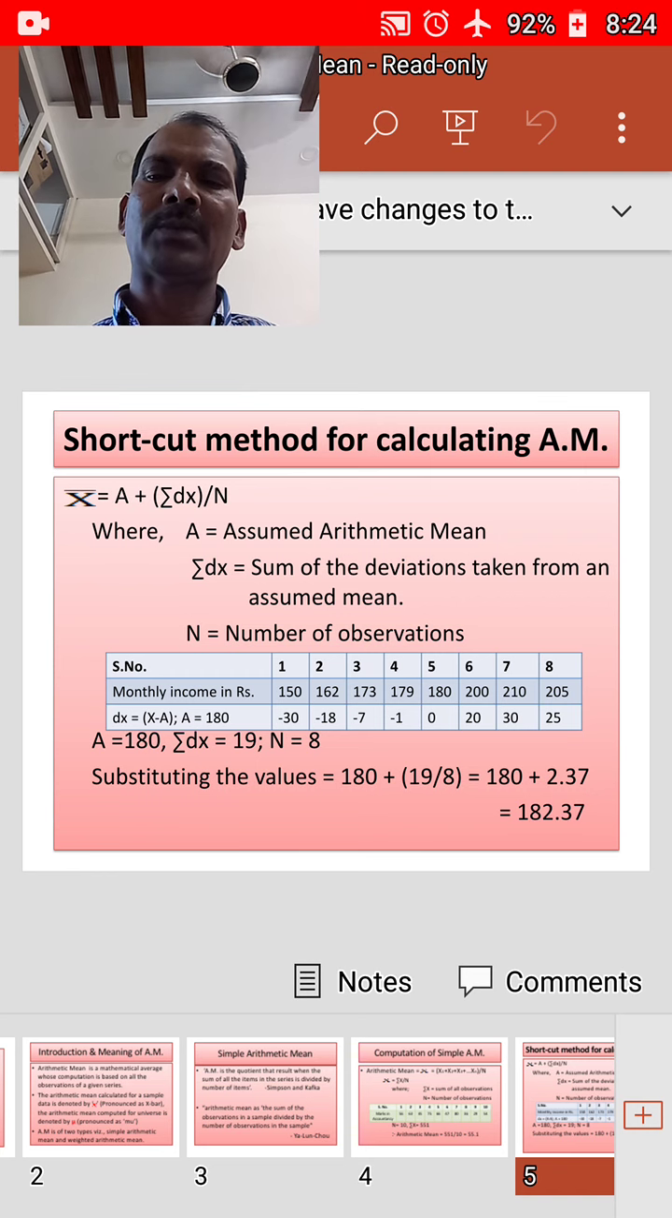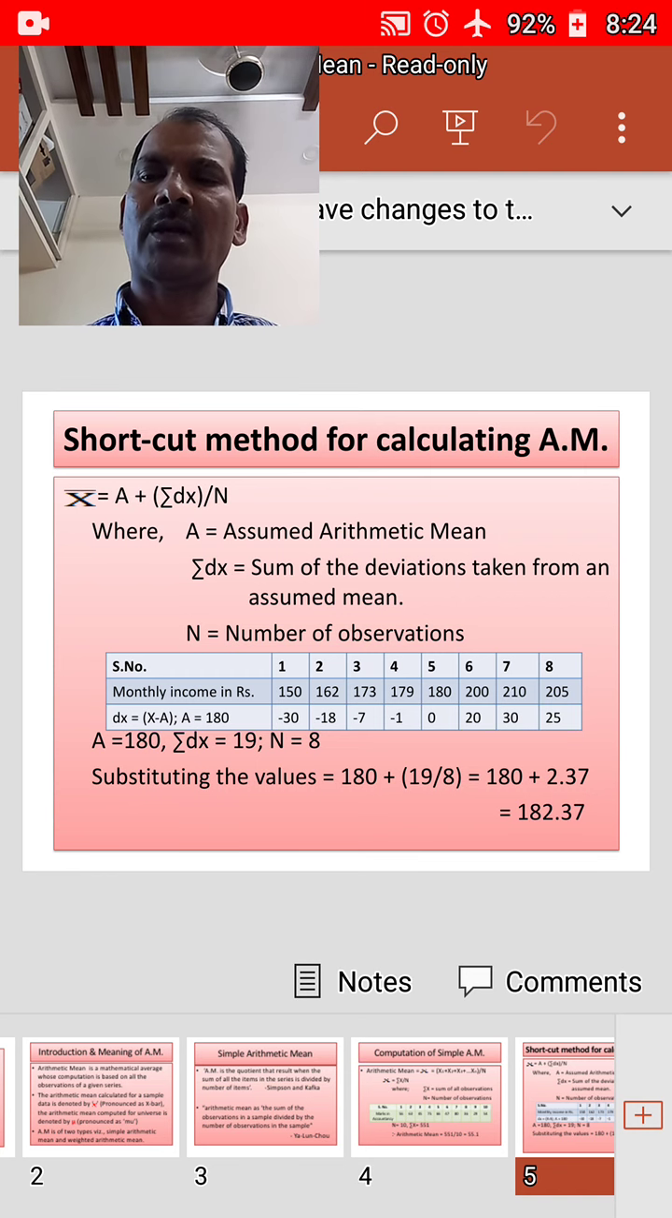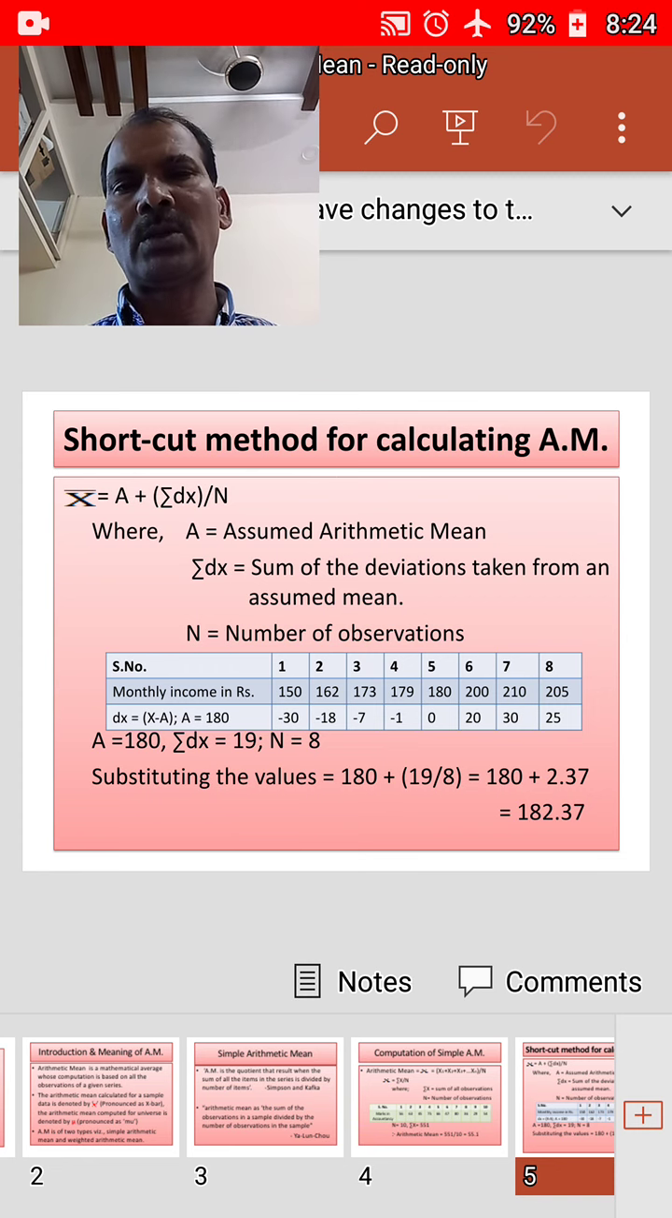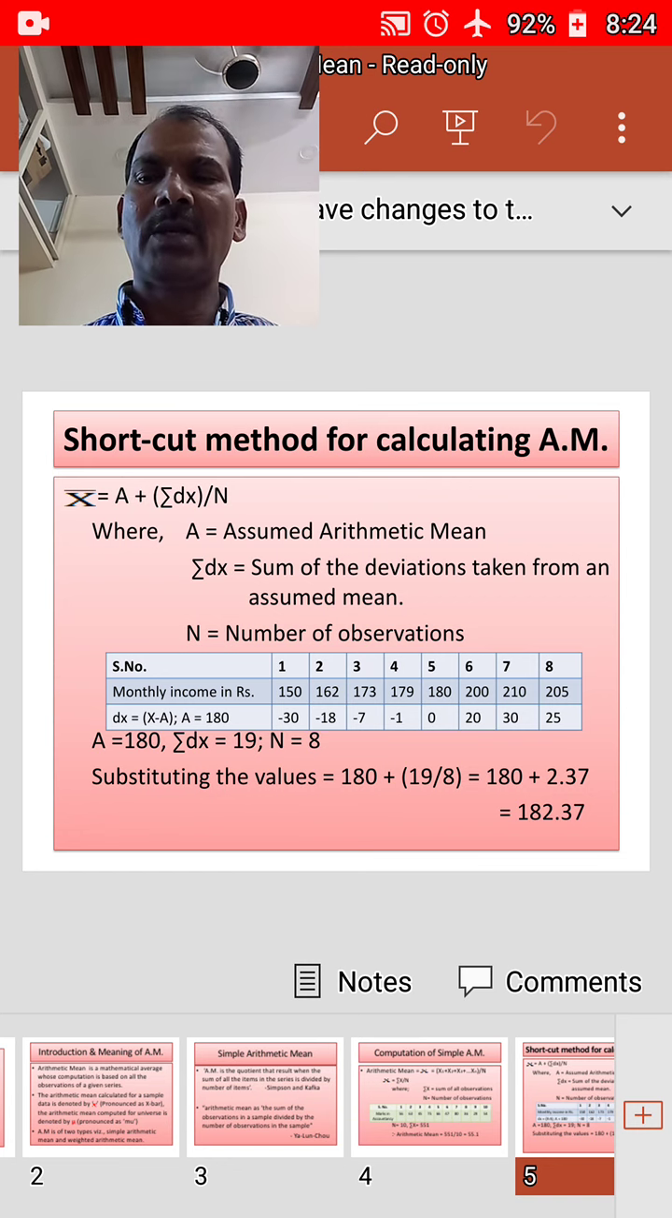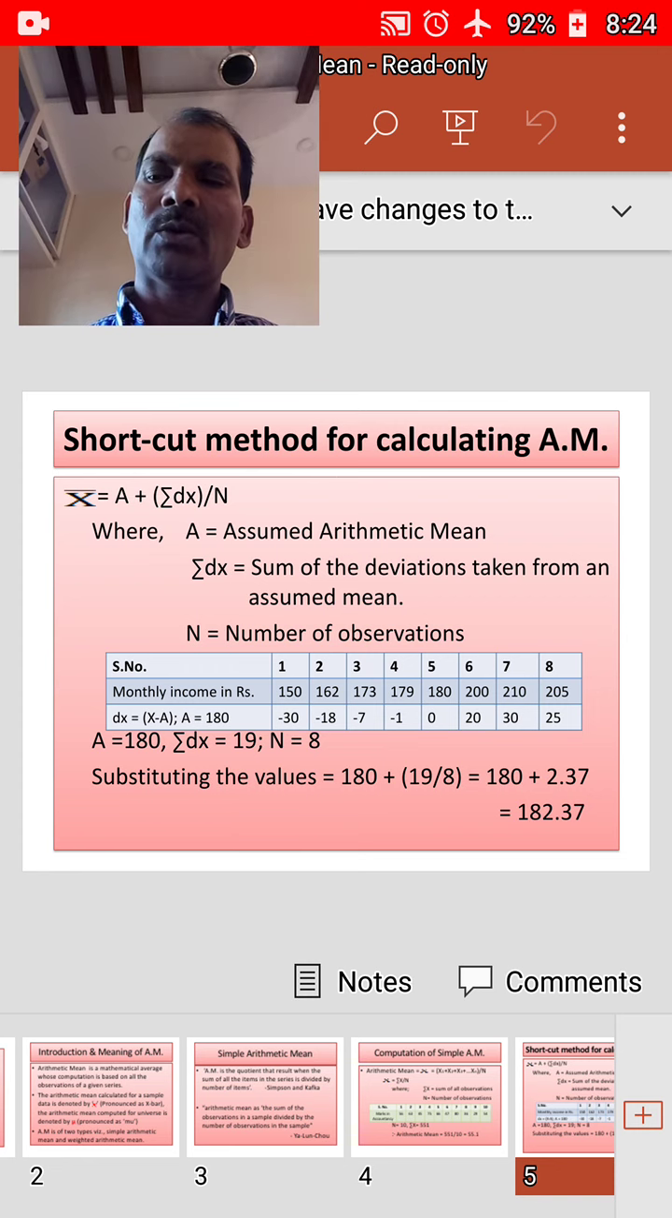The following steps are required to calculate the arithmetic mean. One, assume a value as the mean and denote it by a. Two, take the deviations of all the values of the variable from the assumed mean, that is x minus a, and denote these deviations by dx.